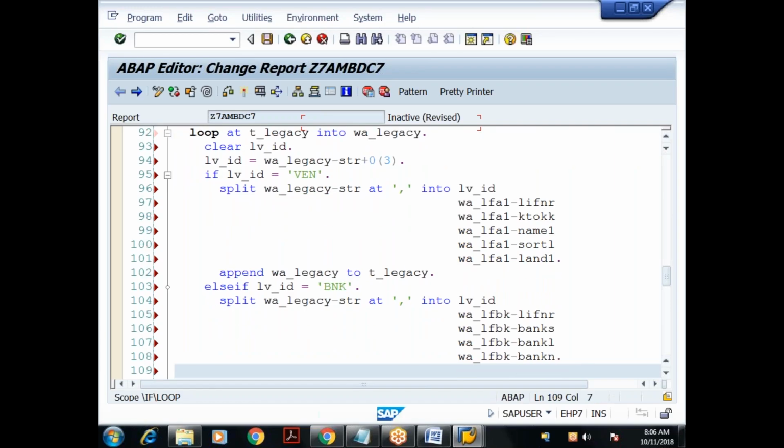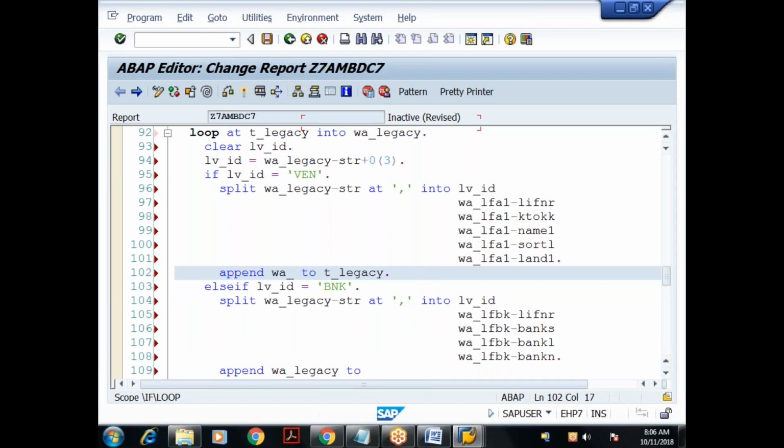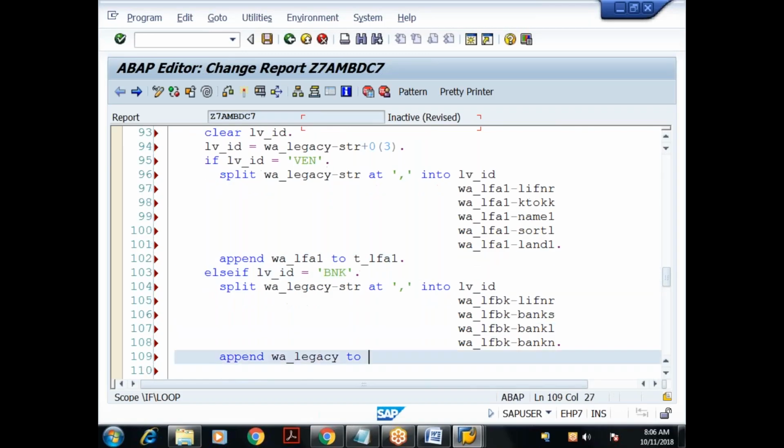Then here also I'll append W_LFBK to T_LFBK.